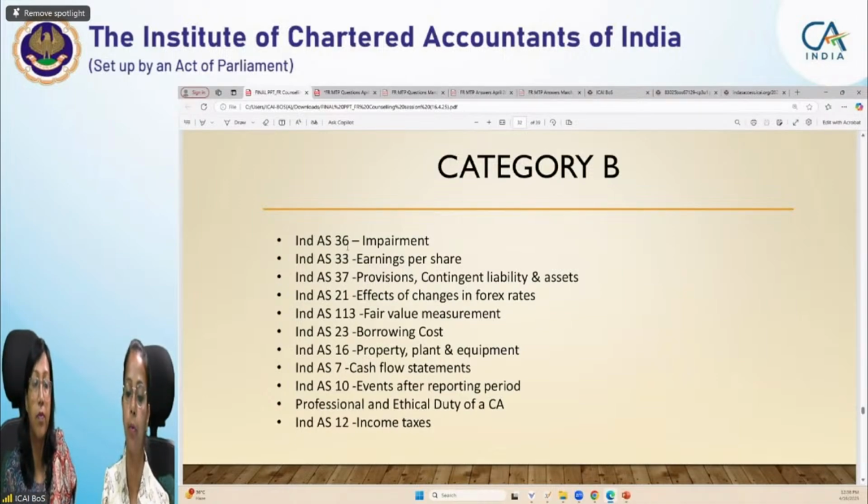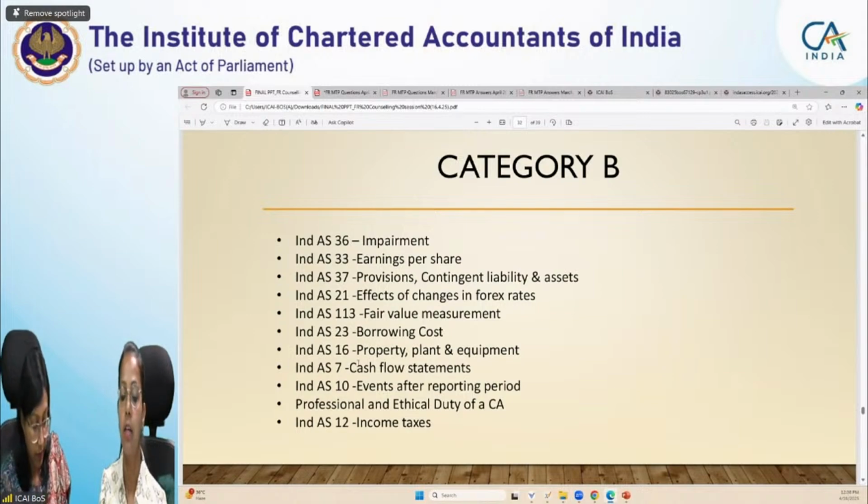It covers Ind AS 36, that is impairment, Ind AS 33 earnings per share, Ind AS 37 provisions, contingent liabilities and assets, Ind AS 21 effect of changes in foreign exchange rates, Ind AS 113 that is fair value measurement, Ind AS 23 that is borrowing cost, Ind AS 16 property, plant and equipment, Ind AS 7 cash flow statements, Ind AS 10 events after reporting period, and